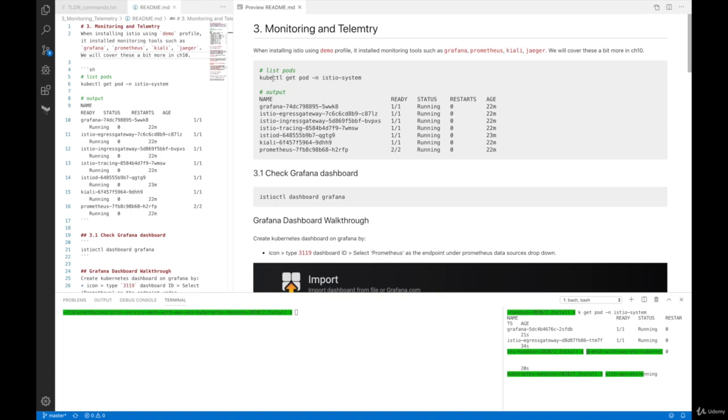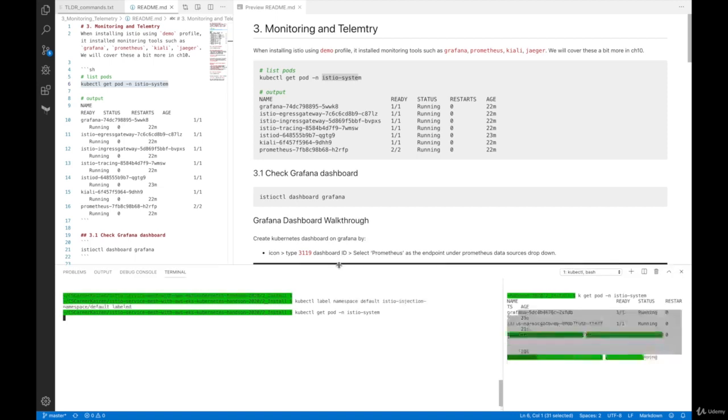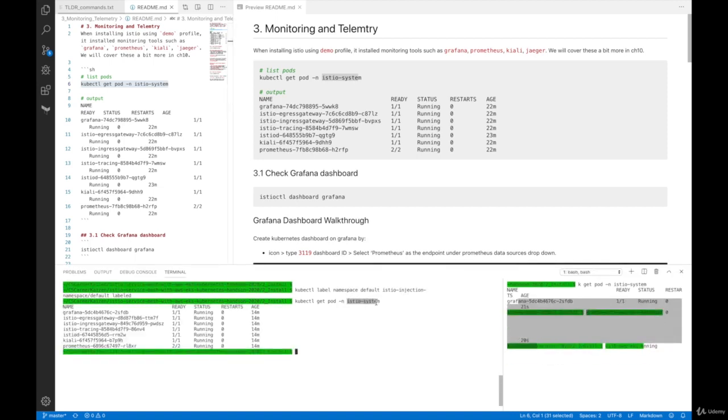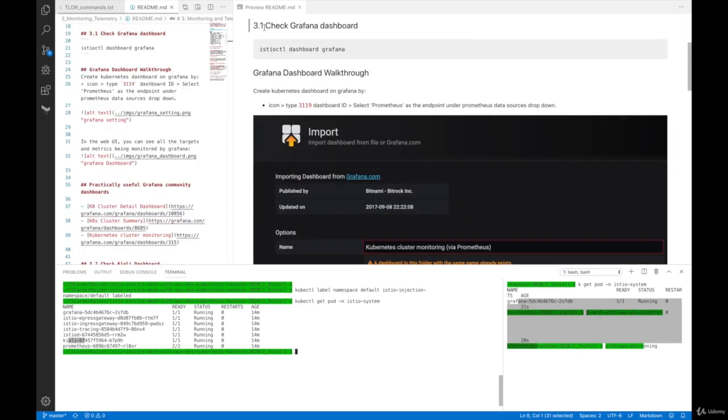So first, we are going to list pods in the Istio system. This is already done in a previous chapter, but I'm going to demonstrate it again. So kubectl get pod namespace istio-system, and this is going to list out all the pods in istio-system, which is the root namespace for Istio. And we've already seen that in a previous chapter, but we see Grafana, egress, ingress, tracing, Kiali, Prometheus. So what we are going to do is open up the Grafana dashboard as well as Kiali in this chapter. So section 3.1, check the Grafana dashboard.